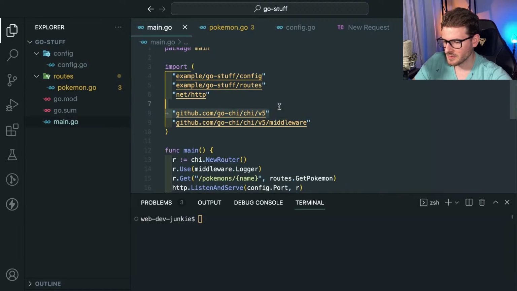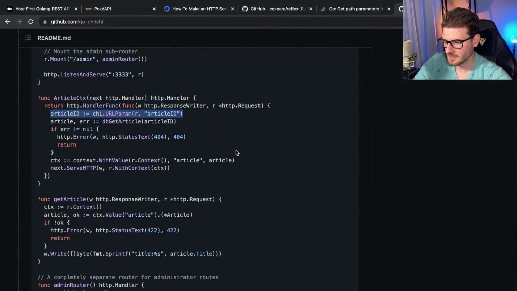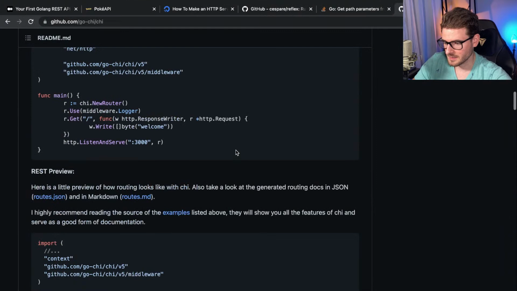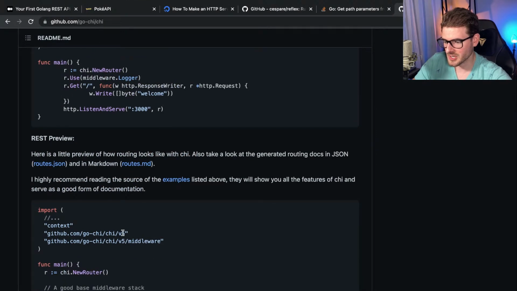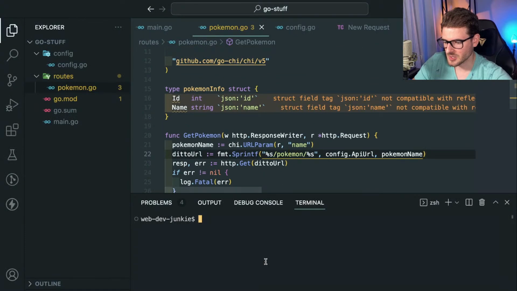So this one has a v5. This one doesn't. I kind of wonder if I'm supposed to install the v5 one here, or if I'm not. They use the v5 everywhere, so I should probably follow their example. v5. All right, thank you. So let's try it again.